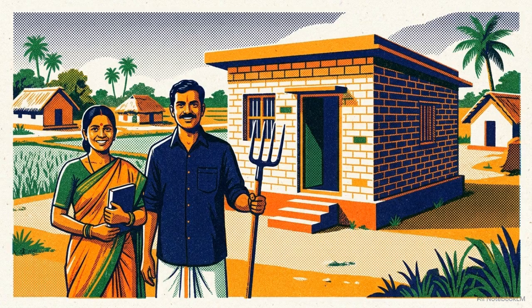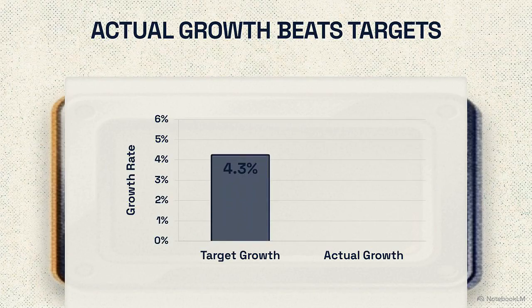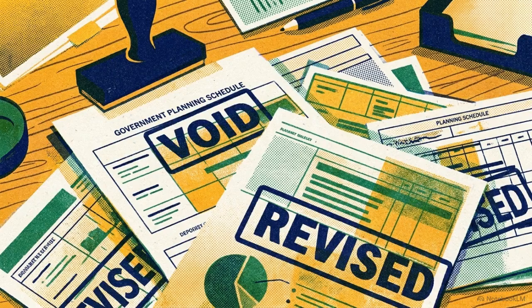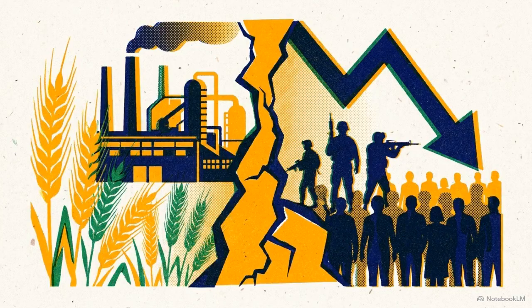or poverty removal. Even with the massive cost disruptions of a global oil price shock, the fifth plan overperformed. It achieved a 4.7% actual growth rate against its 4.4% target. But political turbulence cut the success short. The Janata government took power and terminated the fifth plan a full year early in 1978. This abrupt administration change inaugurated the second historical gap, the rolling plan period from 1978 to 1980. The 1970s planning era was defined by volatility, a constant tug-of-war between aggressive domestic poverty programs and massive external demographic and political shocks.